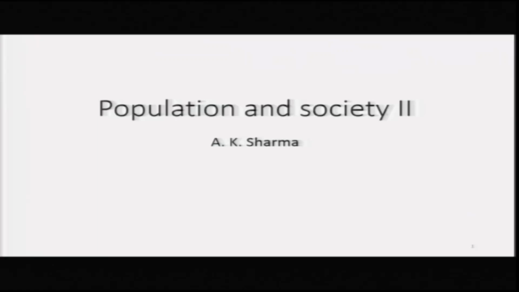Friends, we are talking about the relationship between population and society, and in the last lecture I gave two examples. One example from Emile Durkheim, which shows that a rise in the density of population can lead to confusion and disintegration in society, but then the economic division of labor comes to society's rescue and things are taken care of.